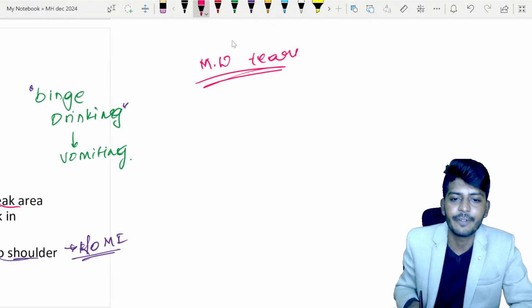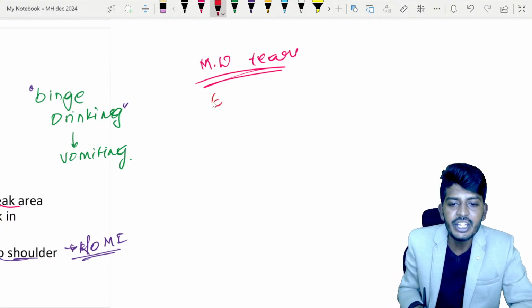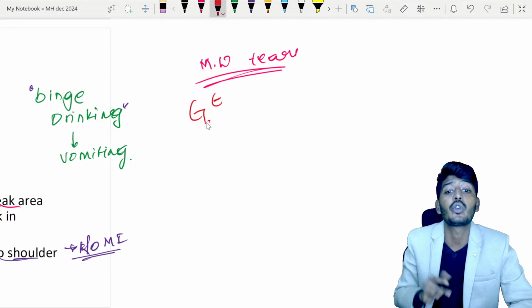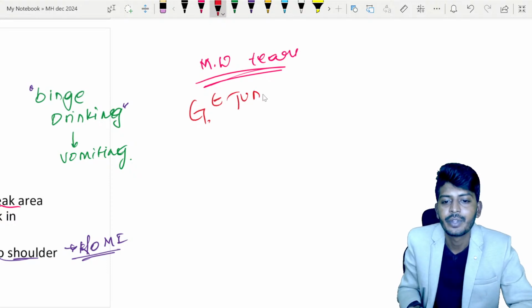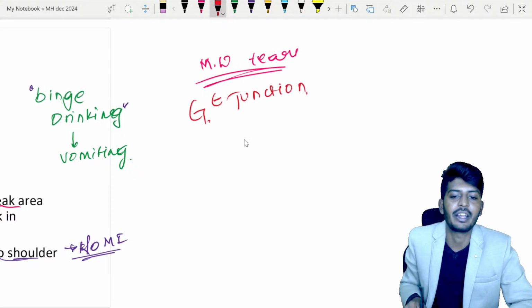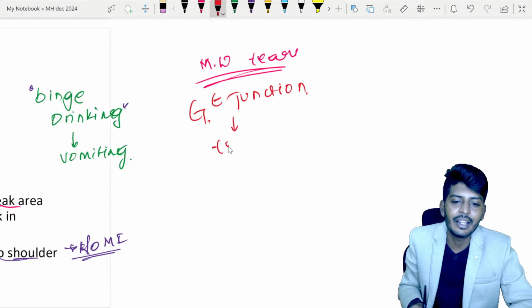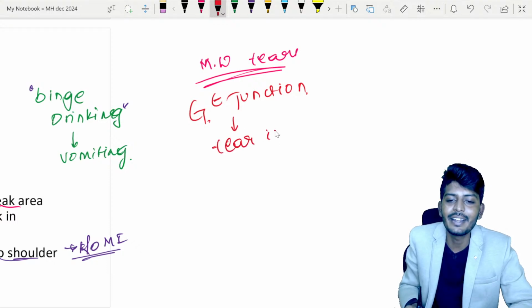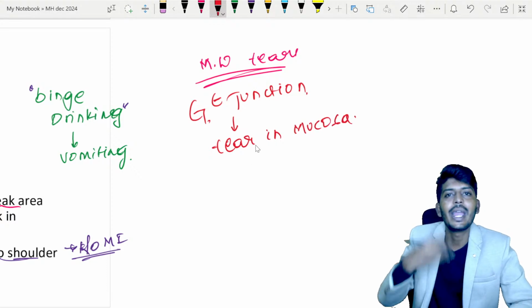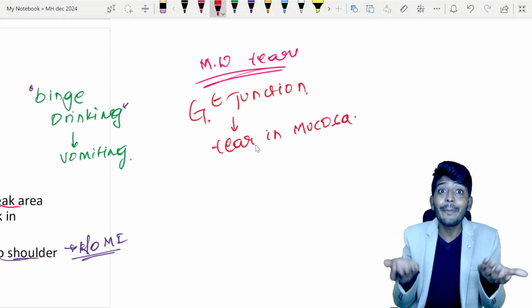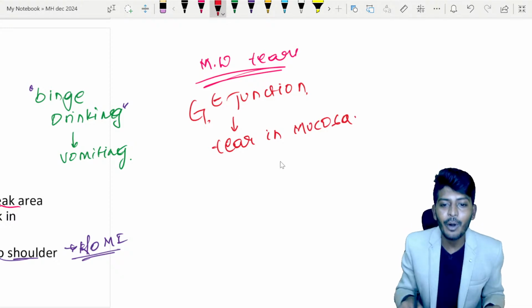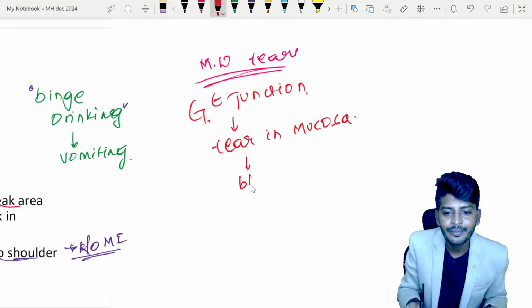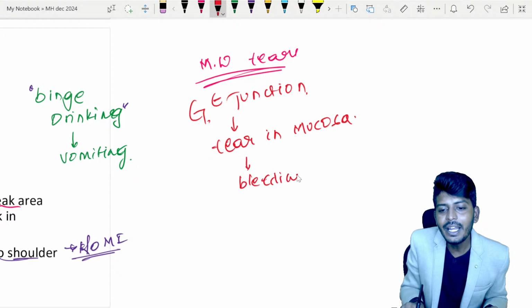What exactly is different? In the GE junction, which junction? Gastroesophageal junction, there is a tear in the mucosa. There is just a tear in the mucosa. If there is a tear in the skin anywhere, what will happen? What will come out? Yes, blood will come out, leads to bleeding. Now bleeding, where will it go?